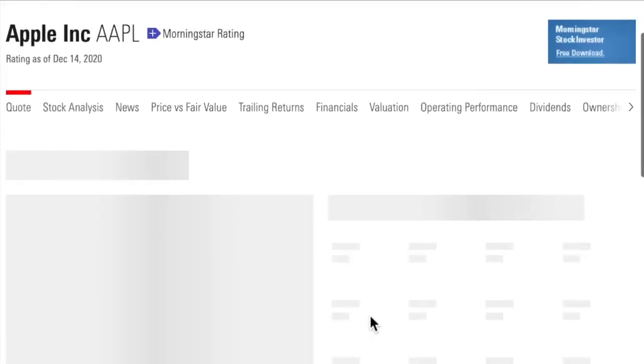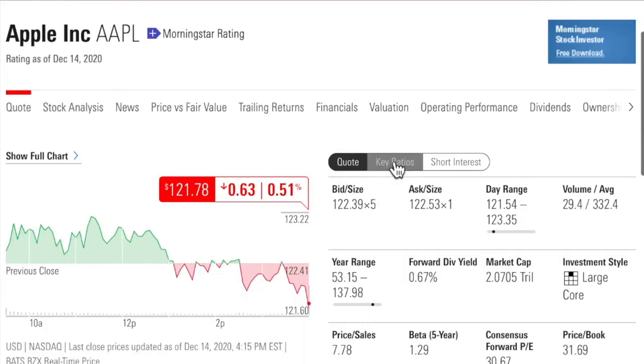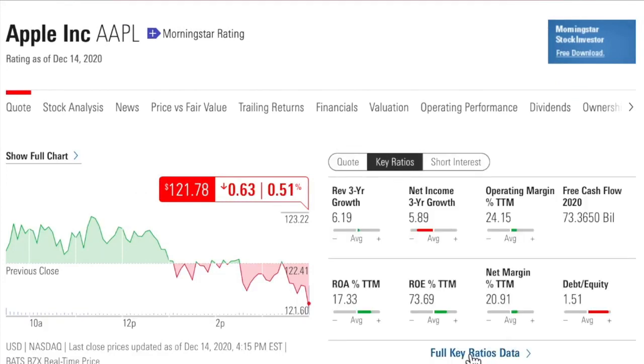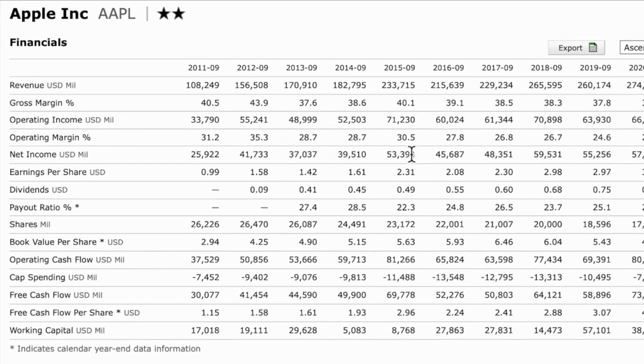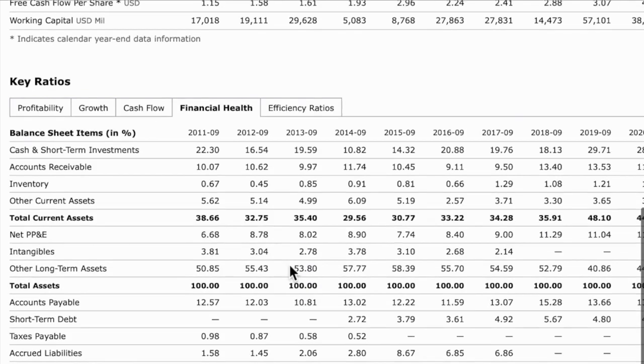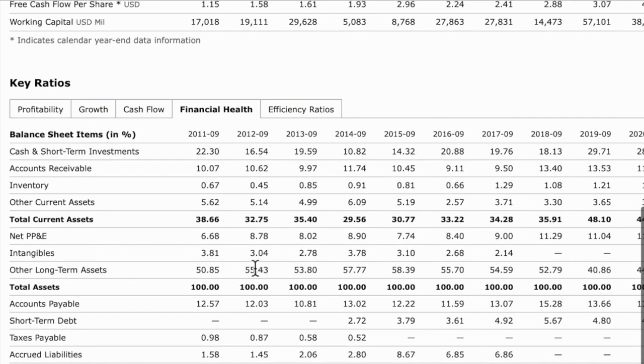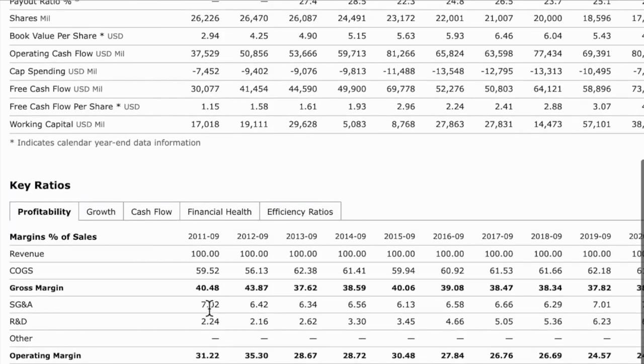You click on key ratios, full ratio data, and you'll get the full financial data over the last 10 years, from the revenue and earnings per share plus more financial ratios that can help you determine whether something is a buy or not. For other companies too, this makes things a lot easier.